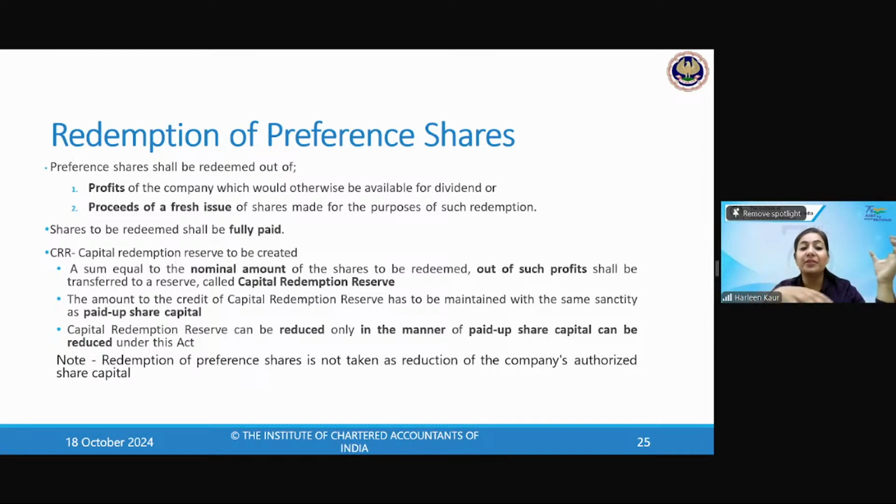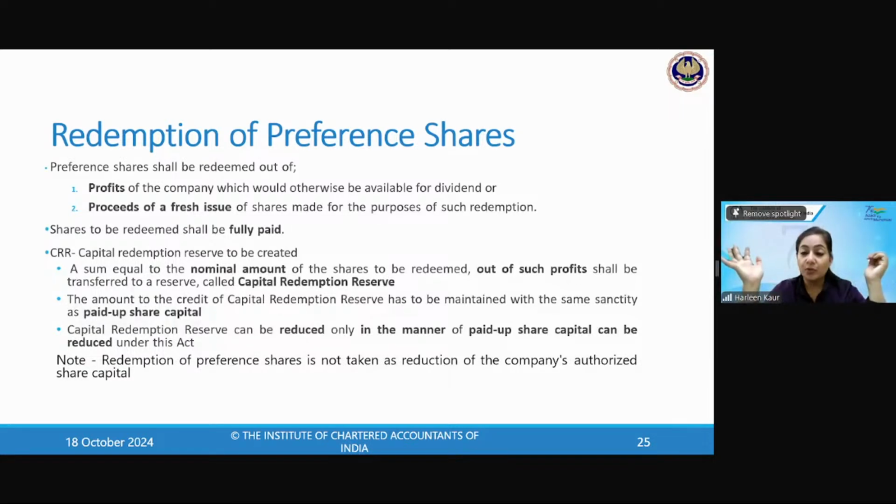So preference shares shall be redeemed out of the profits of the company, which were otherwise available for dividend. Now you can redeem out of profits or out of fresh proceeds. Shares which are to be redeemed shall be fully paid. Means if the share is 10 rupees, you have paid up 8. Now you should pay up the remaining rupees 2, fully paid up shares, then only they can be redeemed.